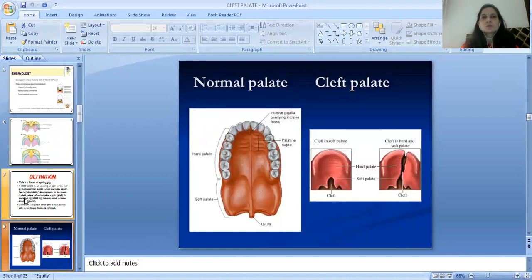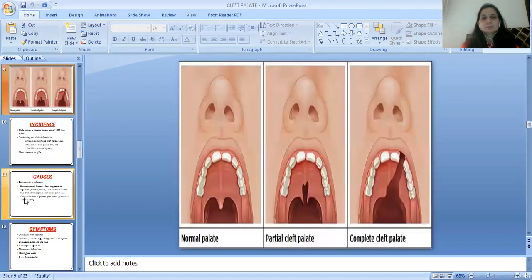Here's an image of the normal palate on the left side and the cleft palate on the right side. In the right side image, there is a cleft in the soft palate and a cleft in the hard and soft palate. Here's an image of the normal palate, partial cleft palate, and the complete cleft palate.